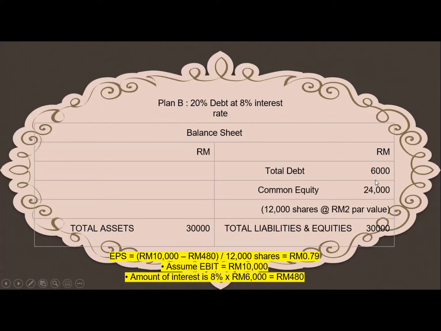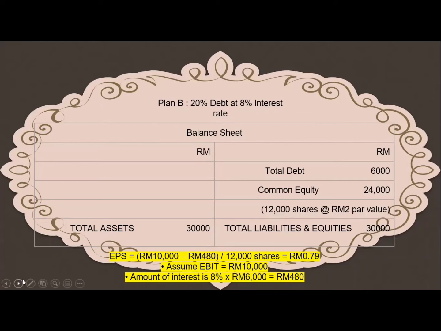Then we will calculate the EPS for Plan B, which is 10,000 minus 480. We get that from the amount of interest, 8% times 6,000, divided by 12,000 shares. Then we will get 0.79.